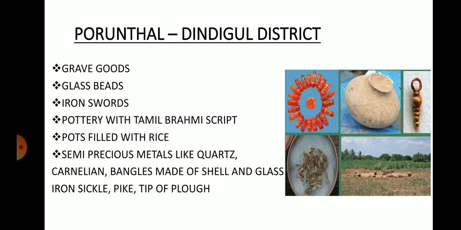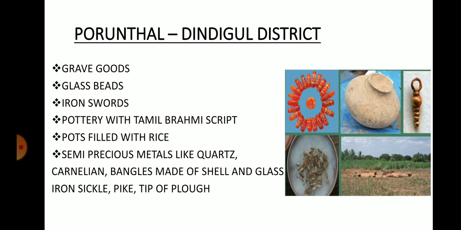And also there were evidences of semi precious metals. Semi precious means it was not as precious as gold, and it was not cheap. It is half precious. So semi precious metals such as quartz, cornelian, and bangles made of glass and shell.